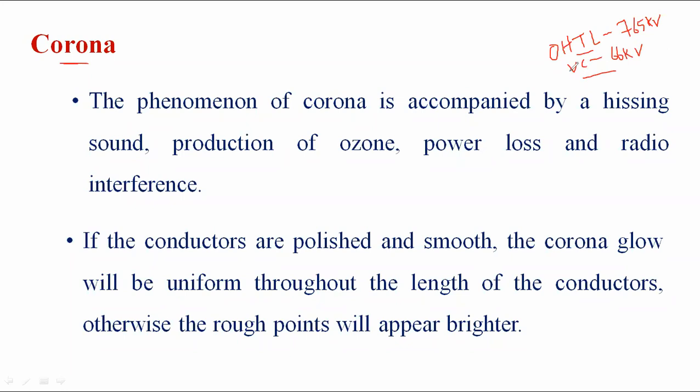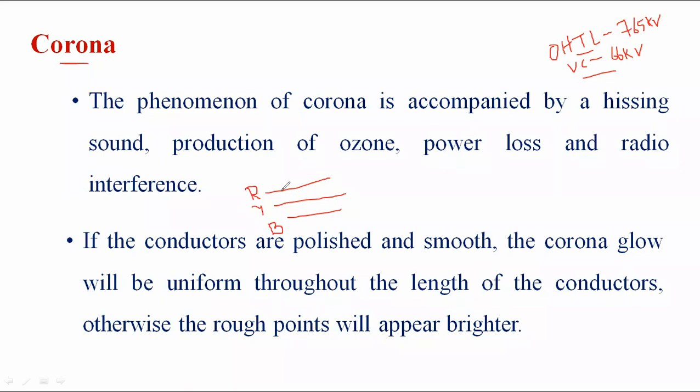In overhead transmission lines, the phenomenon of hissing noise, violet glow, and production of ozone gas is known as corona. Simply summarized, a violet glow is observed around the conductor. Suppose the transmission line consists of three phases: R phase, Y phase, and B phase.